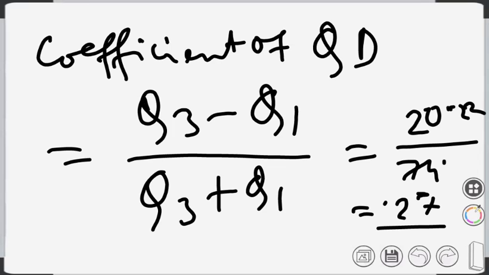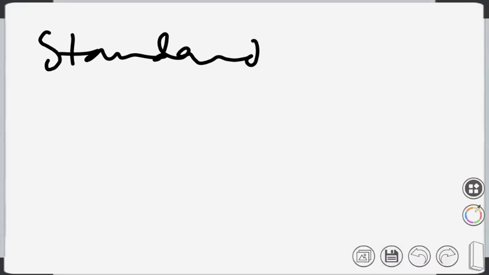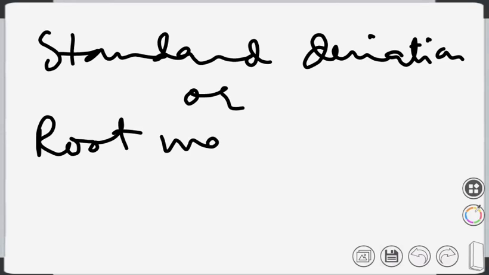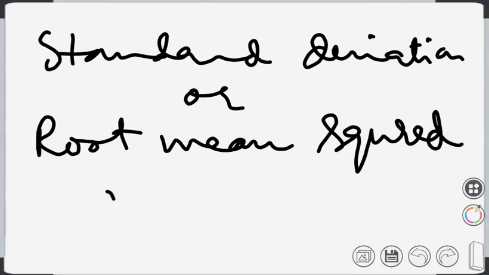But the most important measure of dispersion that we haven't talked about yet, the one we are interested in, is called standard deviation, or root mean square deviation.